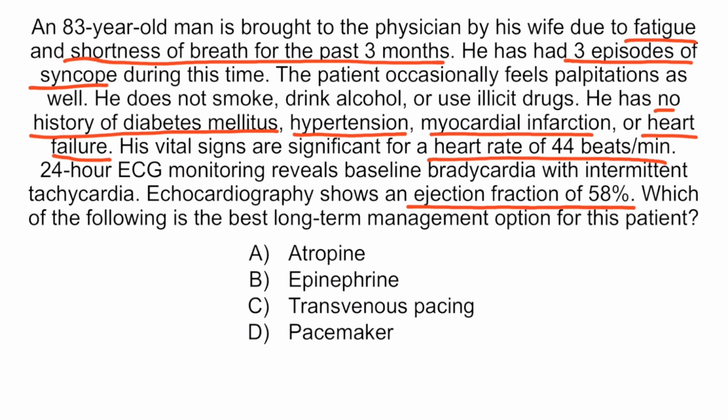24-hour ECG monitoring reveals baseline bradycardia with intermittent tachycardia. This pattern is known as bradycardia-tachycardia syndrome, which is also seen in sick sinus syndrome. The best long-term management option for a patient with sick sinus syndrome is placement of a pacemaker. Therefore, the correct answer is option D.